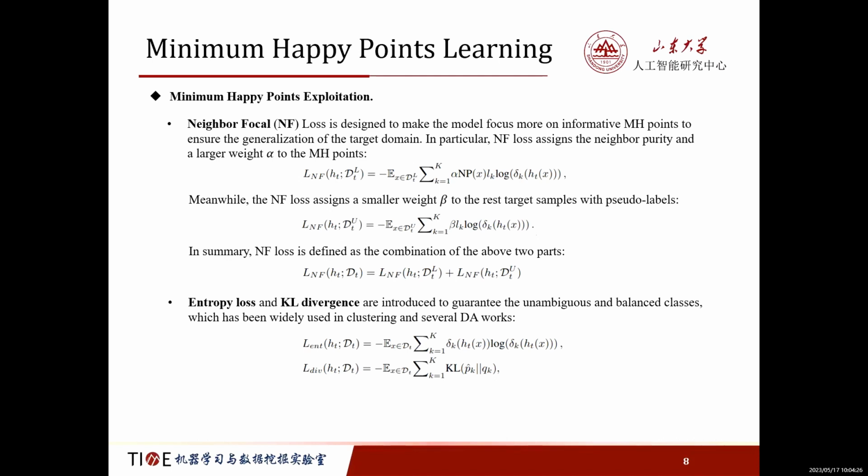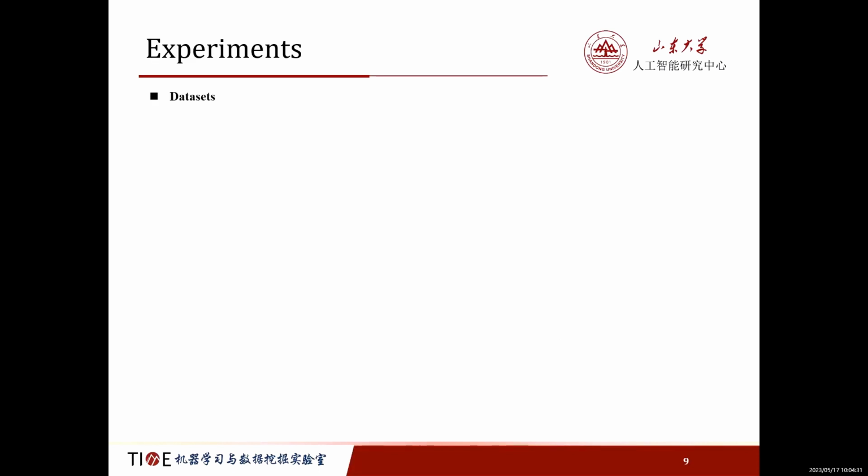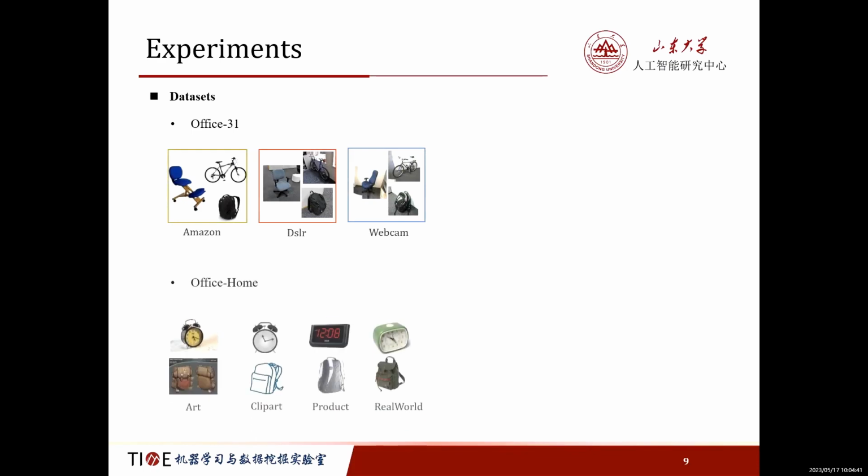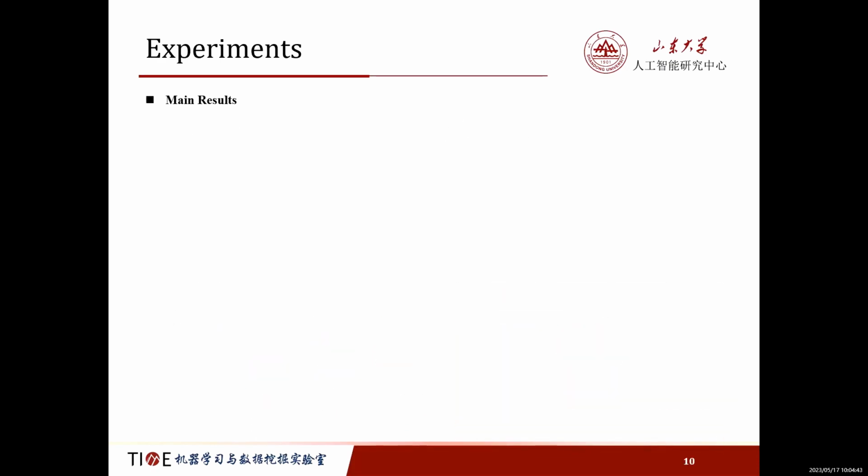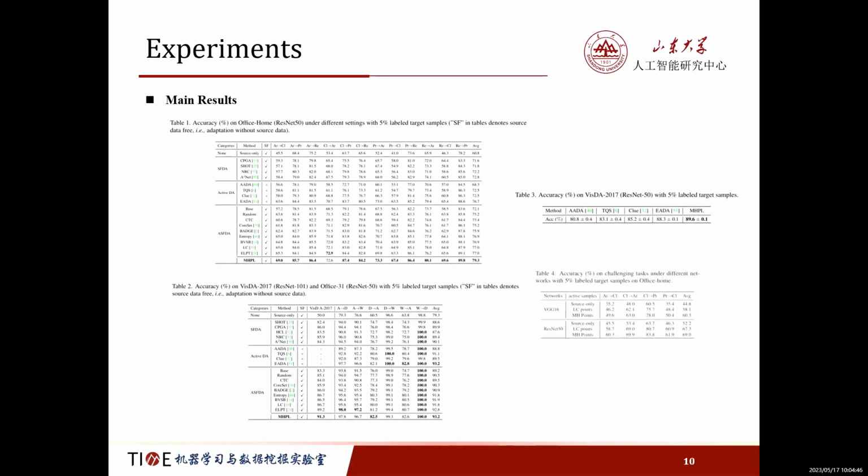The final optimization goal is stated as follows. We intensively analyze our method in the experiments on three domain adaptation datasets: Office-31, Office-Home, and VisDA. As shown from Table 1 to Table 4, firstly, our method MHPL significantly outperforms existing source-free adaptation methods, successfully breaking through the performance bottleneck.